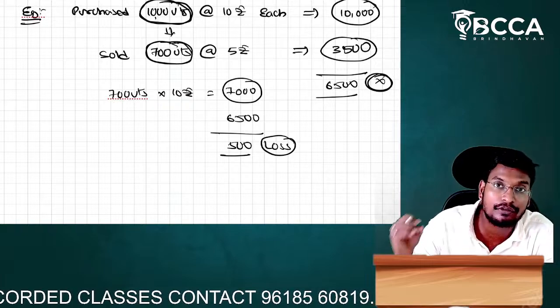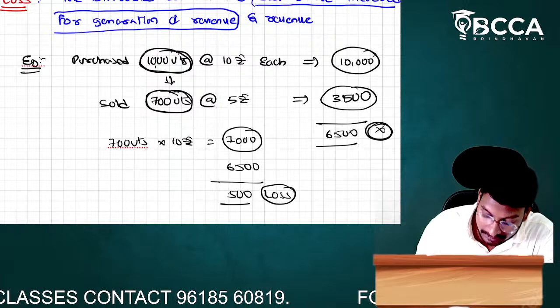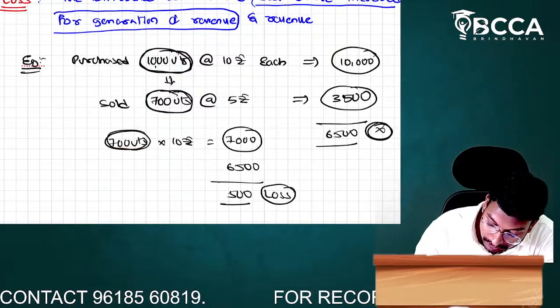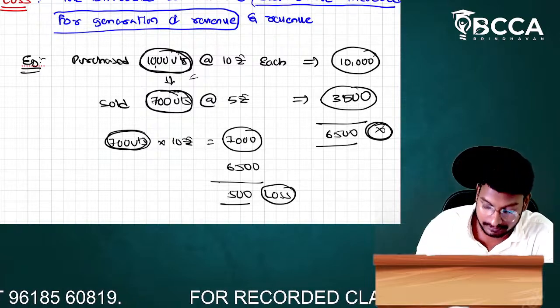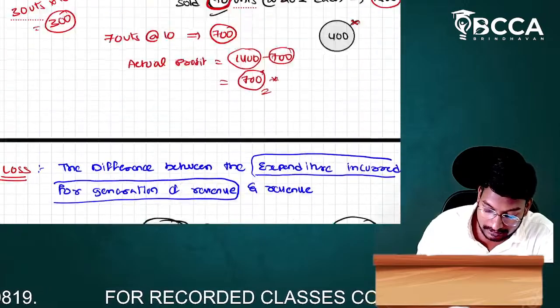Why, sir? We have to consider only the expenditure incurred for generation of revenue. That means we have to consider the cost of only 700 units, but we should not consider the cost of 1,000 units. Okay, na, sir? This is called a loss, and this is called what, sir?